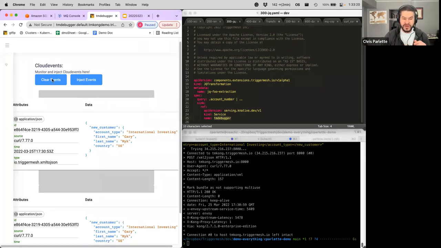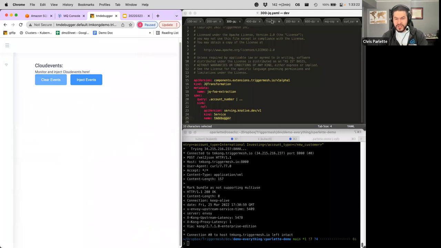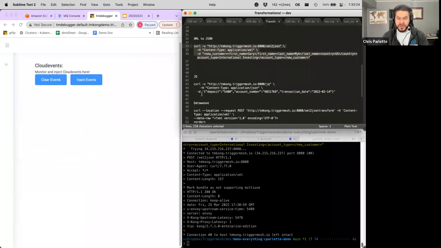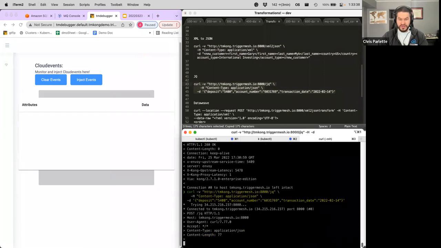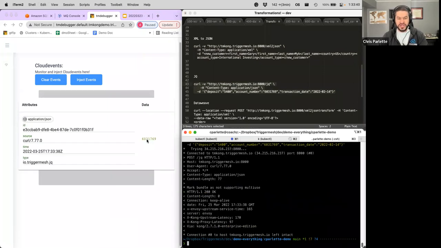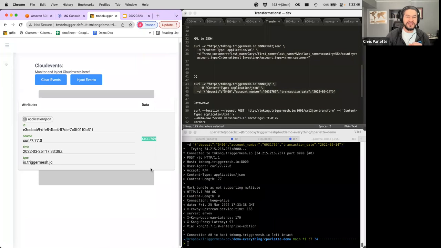So I'm going to clear my events over here. Here is what we're going to send in. This is the JSON, you can see here it has three fields. It has deposit, it has account number, and it has transaction date. And what we'll see is when we send this in, we're going to send this to Kong. It's going to create the cloud event, and the data that it outputs is just the account number.